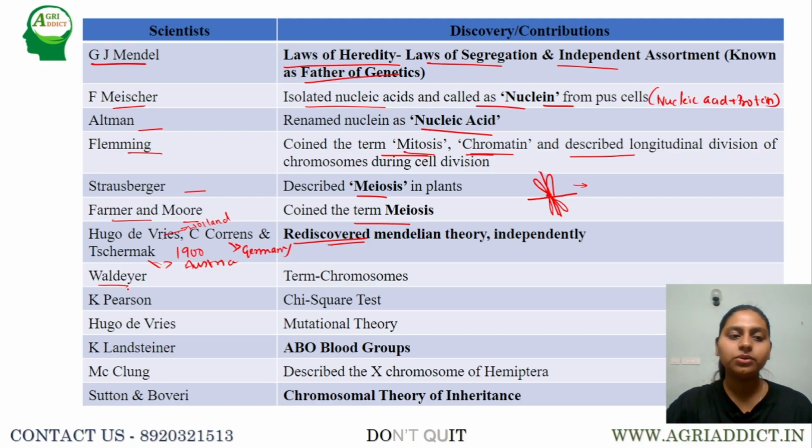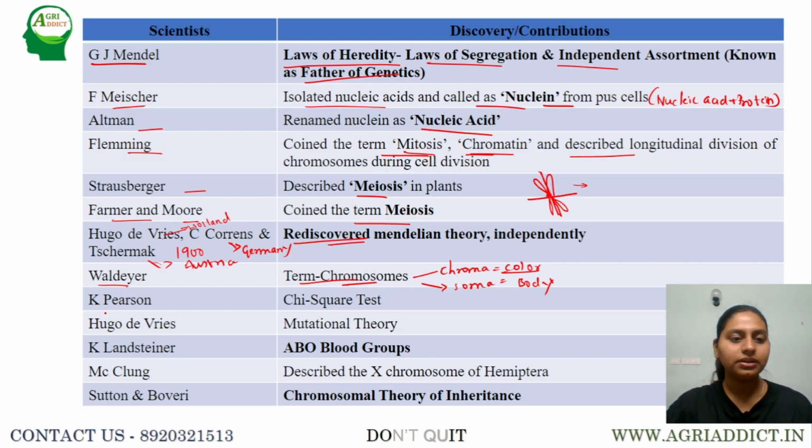Next, later Waldeyer was the one who coined the term chromosome. Chromosome is derived from two words: chroma, which means color, and soma, which means body. Nothing but a colored body, because whenever we apply dye, the chromosomes, since they are highly coiled structures, absorb maximum dye and appear as a colored body, hence it is called chromosome.